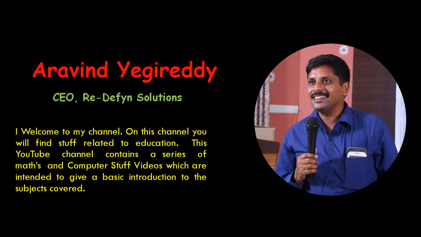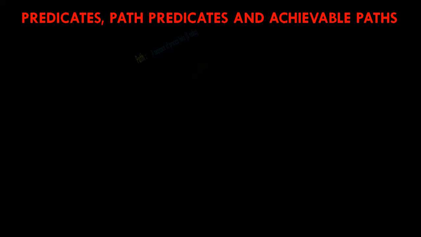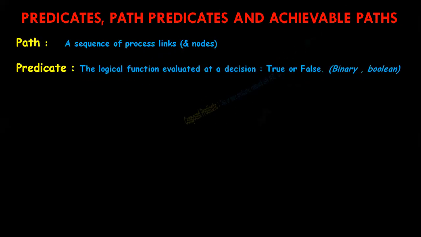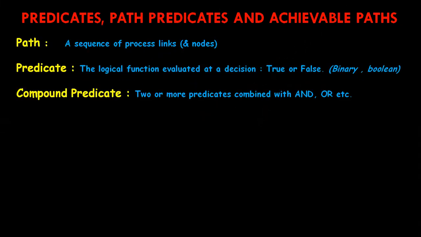So today, let us see what a predicate is, what a path predicate is, and how we are going to achieve these paths. In general, a predicate is a function which is logically executed during the decision processing. The result of this function decides the direction of the flow. Selecting a path does not mean that the path is achievable.